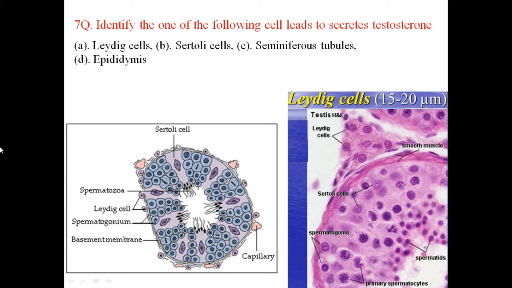Identify which one of the following cells secretes testosterone. So here in between the seminiferous tubules there is a space, the interstitial space. Within the space there are Leydig cells present. You can see here, and also outside the seminiferous tubules we can see a number of Leydig cells. So these are the cells that produce testosterone. So hence the answer is A.